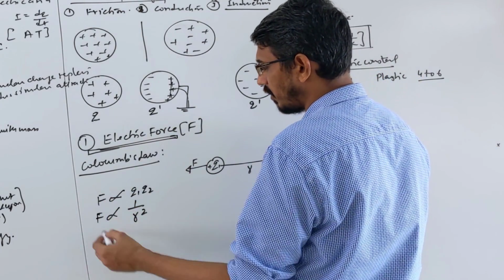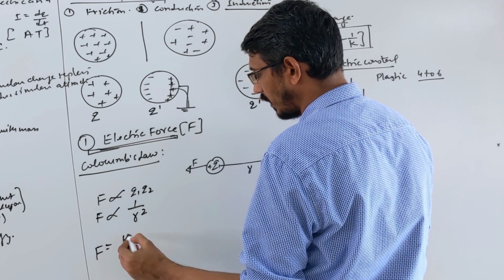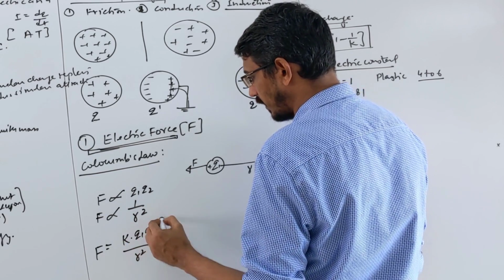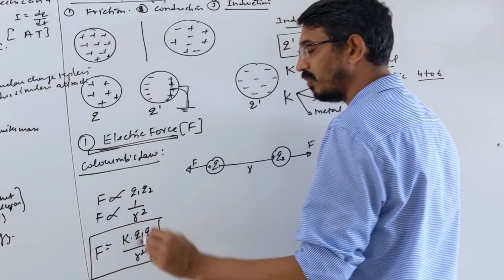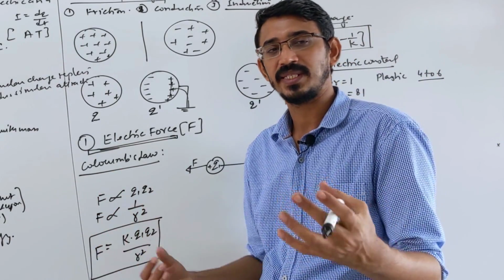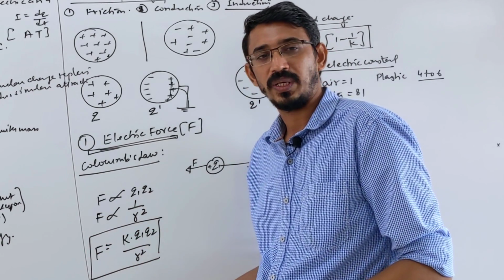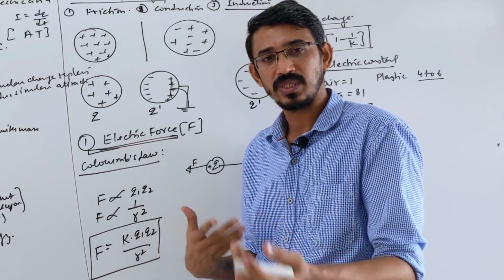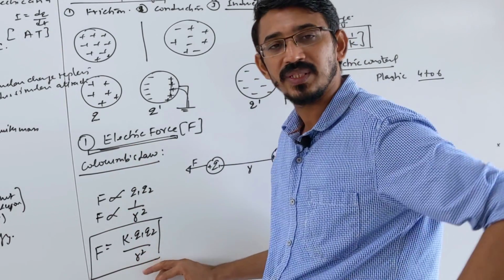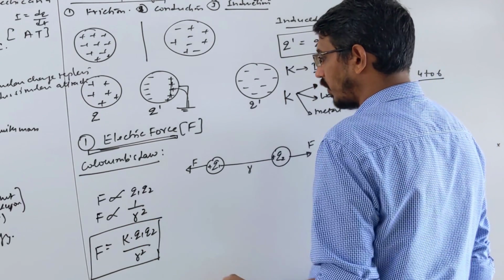So when you put it together and remove the proportionality, we put a constant here. This constant everybody knows is called k. So F equals k Q1 Q2 upon r square. That's the magnitude of the force between two charges. Just like the force between two masses, you write the constant capital G, then M1 M2 by r square. That is Newton's gravitational law, also an inverse square law, and this Coulomb's law is also an inverse square law. This is scalar, and everybody knows what k is.